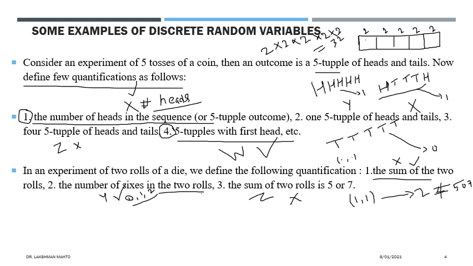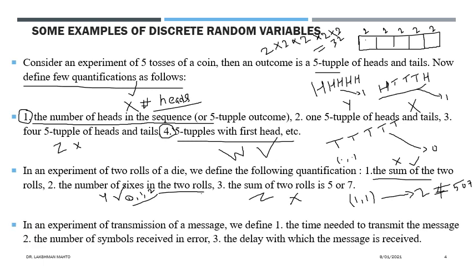And if you want to prove that some quantification is a random variable, then you have to look into every outcome, the engagement of every outcome. Then you will claim that the quantification map would be a random variable. So I'm taking a third example. It is from communication. It is an experiment of transmission of a message. Here we can define various kinds of quantification.